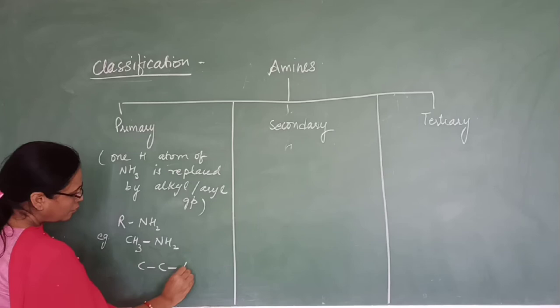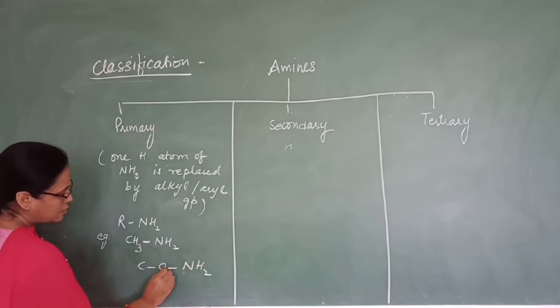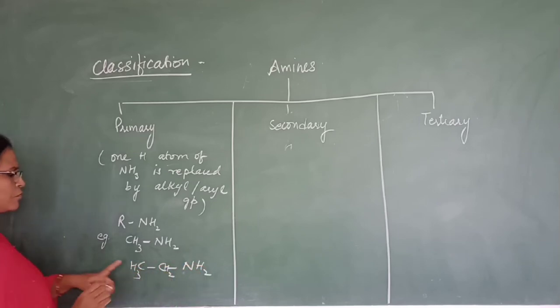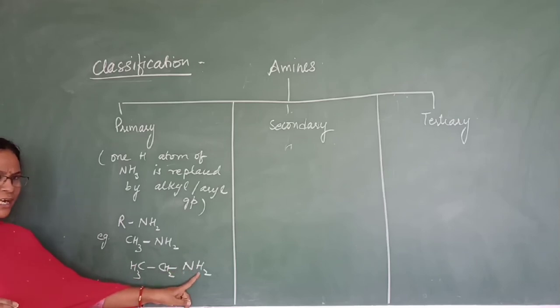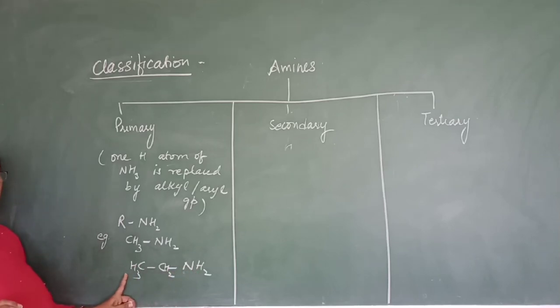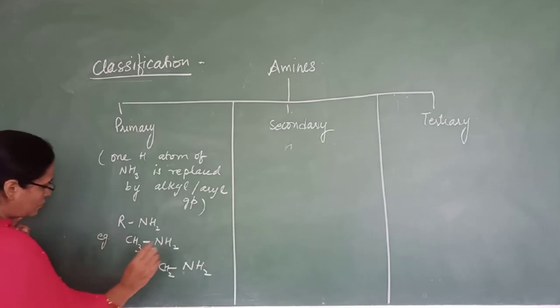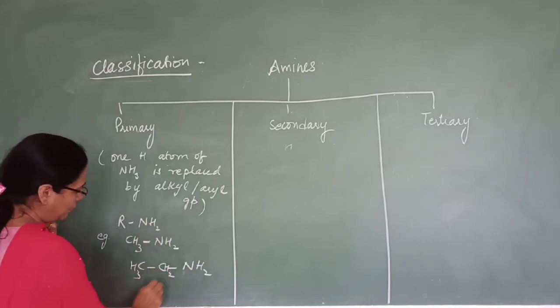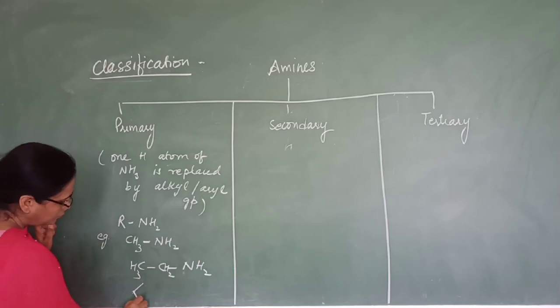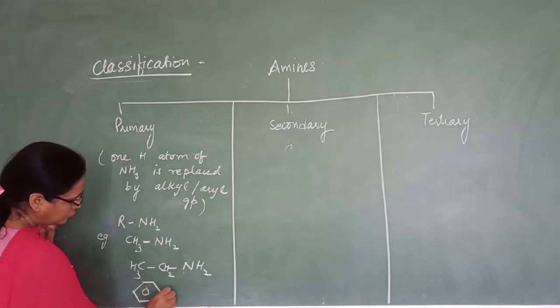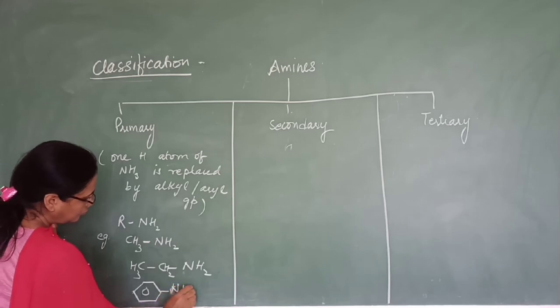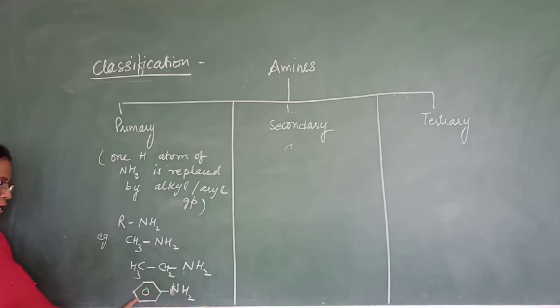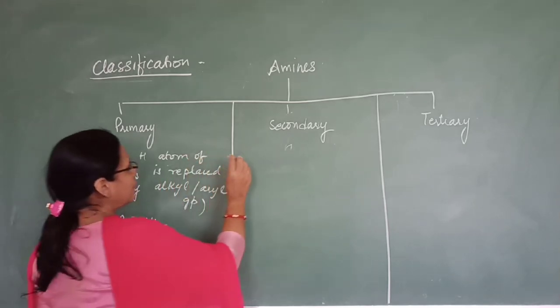Similarly, this also. This is ethyl amine. Here also you can see 2 hydrogen are as it is, only one hydrogen is replaced by the alkyl group. Similarly, you can have the example. Here the hydrogen atom is replaced by the aryl group. Okay, benzene ring. So this is also primary amine. Understood? Now what are secondary amine?